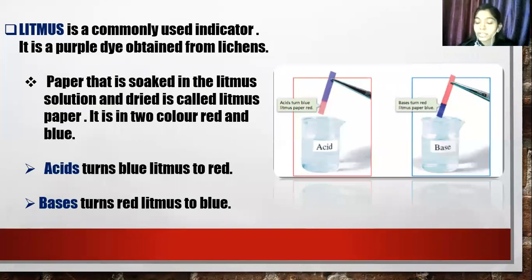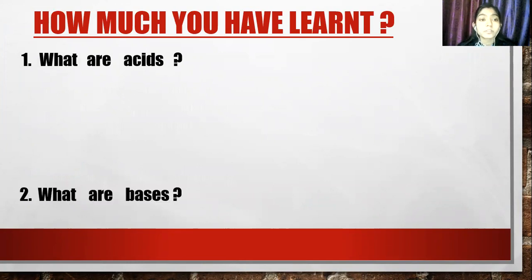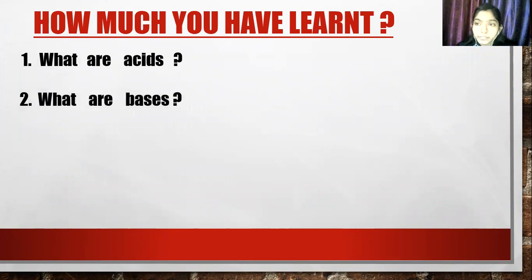Okay, let's see how much you have learned today. First is, what are acids? Substances that are sour in taste are called acids. Very good. And what are bases? Substances which are bitter in taste, soapy and slippery in touch are called bases. Very good.